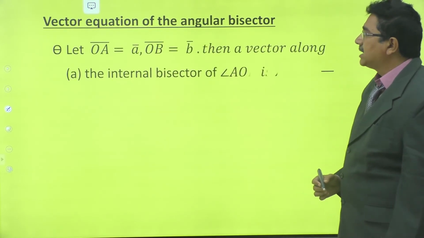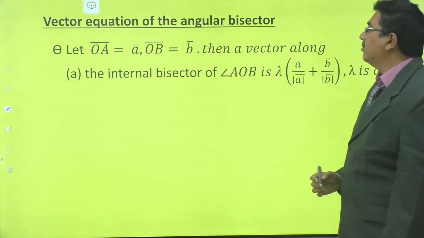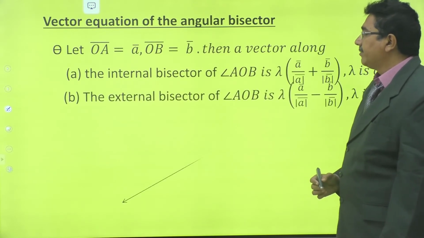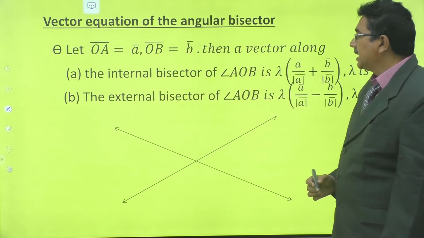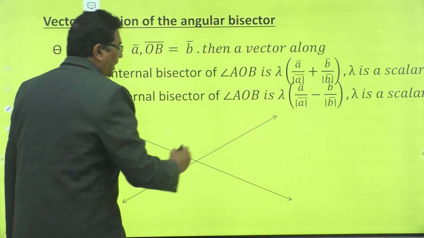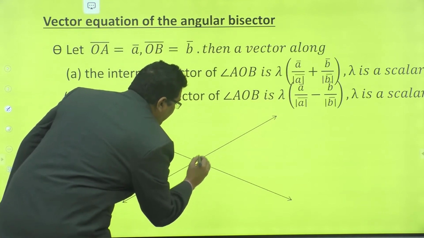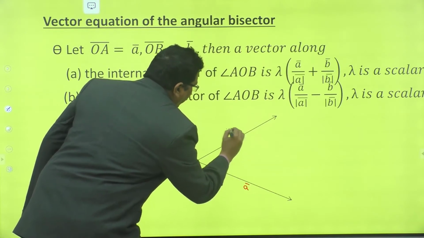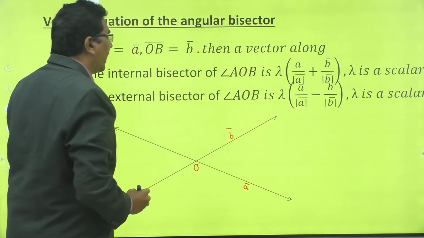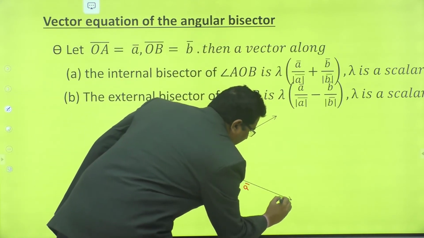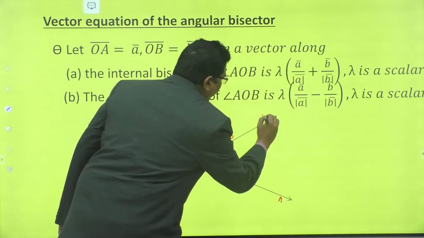Let a bar, b bar be two vectors. Suppose this is the origin, this is a bar, this is b bar. OA bar is equal to a bar, OB bar is equal to b bar.